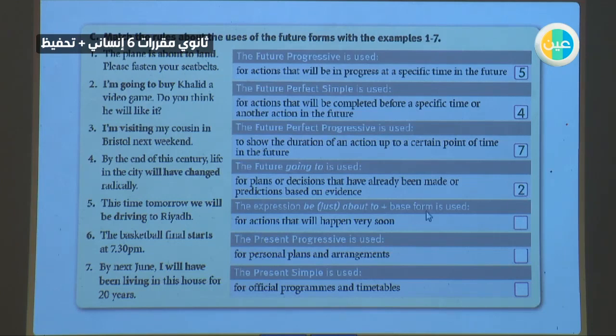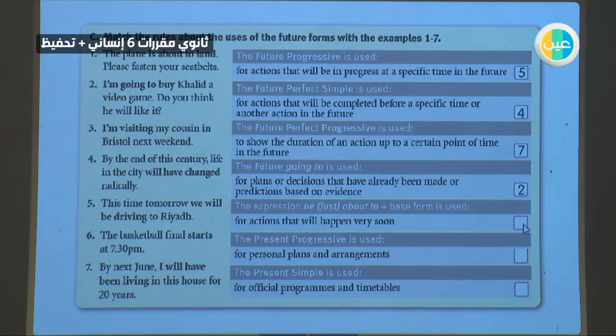Future going to, for plans or predictions that have already been made or predictions based on evidence. We covered this. Let's read the example. I am going to be busy. I'm going to buy Khalid a video game. Do you think he will like it? So going to, this is a plan, something planned. It's not just spontaneous. You know that he loves video games, so you are going to buy him one.